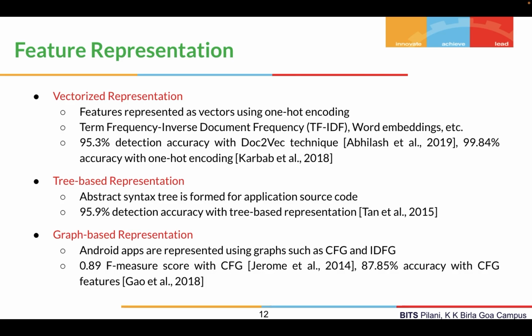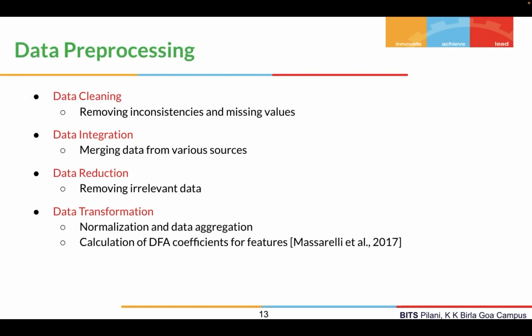Finally, we have graph-based representation, where we represent Android apps as specific graphs such as control flow graphs, CFGs, or IDFGs, interactive data flow graphs. So Jerome et al. and Gao et al. are some of the studies that have used CFGs and achieved a 0.89 F-measure score or 87.85% accuracy. So the vectorized representation is the most widely used representation in the research community for Android malware detection.